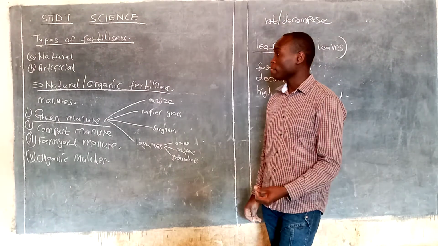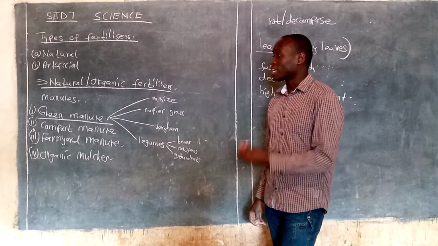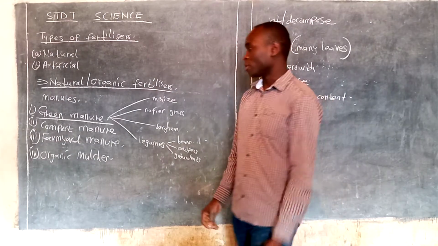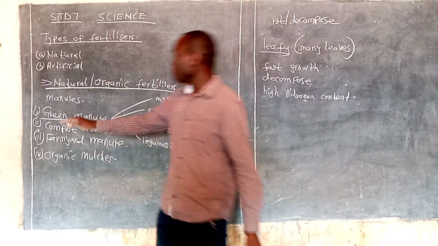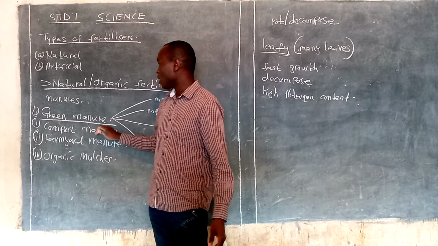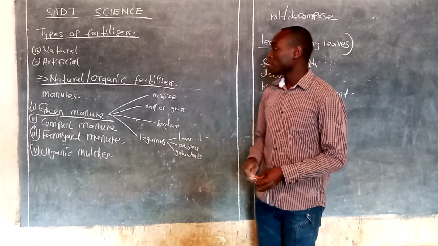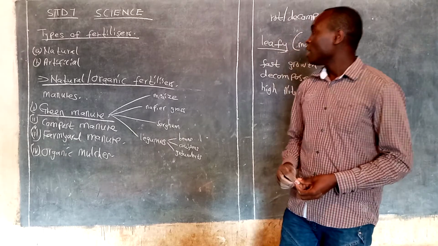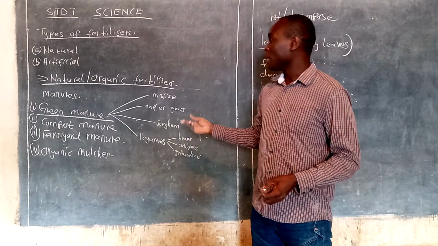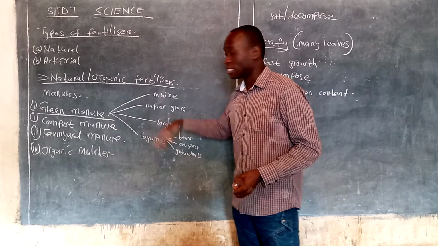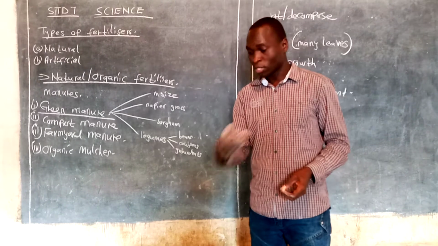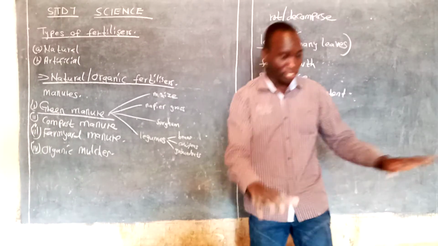So when we ask which organic fertilizer takes the longest time before releasing nutrients to the crops, you give us green manure. Then under the note, we're also saying that it is the most expensive way of preparing fertilizers. It's very expensive because remember, you have to prepare your shamba.